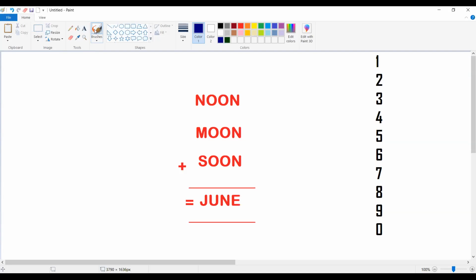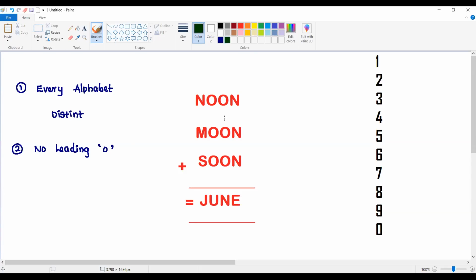first let me understand the value of N. What are the instructions? Each and every alphabet should be taken by a different digit. So every alphabet needs to be a distinct digit. This is one simple instruction. The second instruction is no leading zero. No leading zero means the leftmost digit should not be zero. These are the only two instructions. So now you can just observe the question which is projected here.